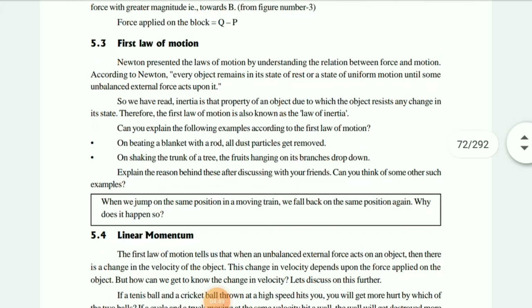Then the first law of motion. What is the first law of motion? Every object remains in its state of rest or the state of uniform motion until some unbalanced external force acts upon it. What it means, children, is that if any object is kept in a place, it will stay that way until and unless an external force is exerted on it. That external force may be uniform, or sometimes it will be unbalanced, non-uniform also. On the basis of that, the object will move to the side where the force is more. Okay, children.